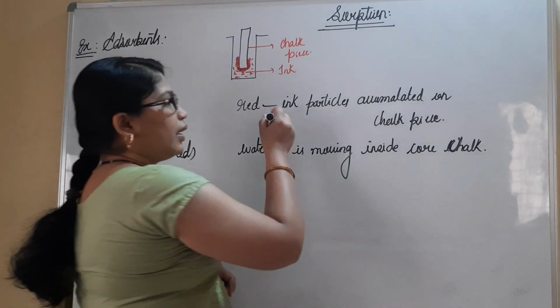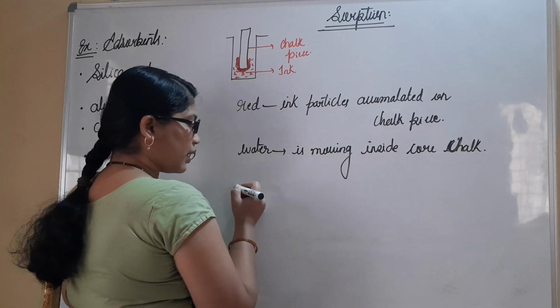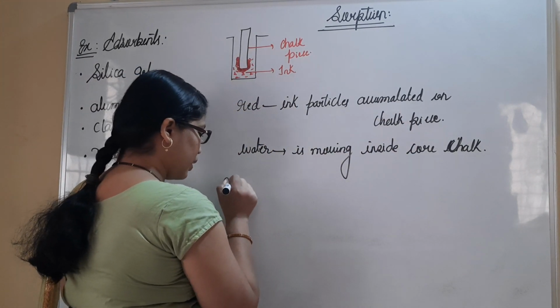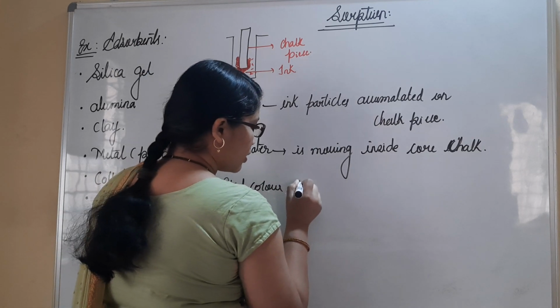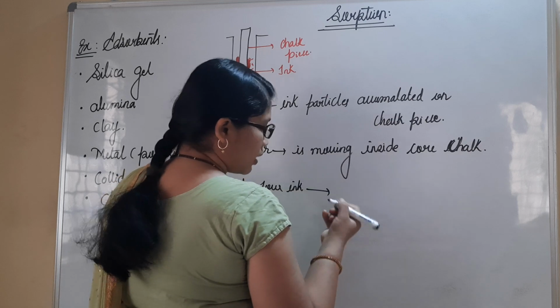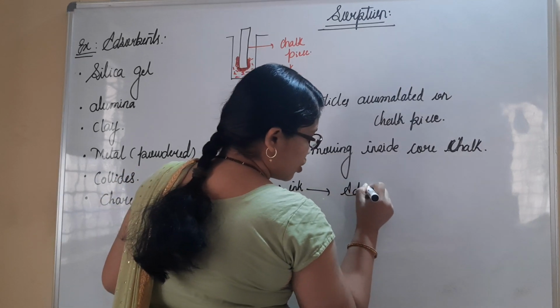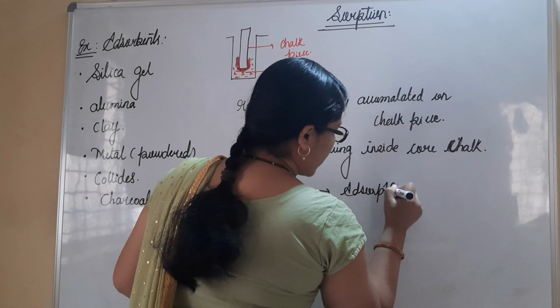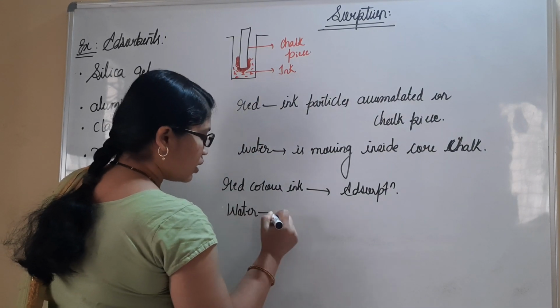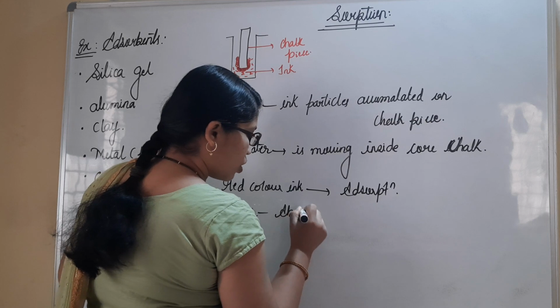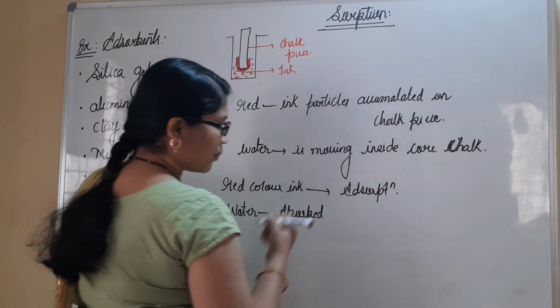So here red colored ink, what I have taken here, it is adsorbing. The process happening is adsorption. Okay, whereas water is going to be absorbing. Water is going to be absorbed by the chalk piece.